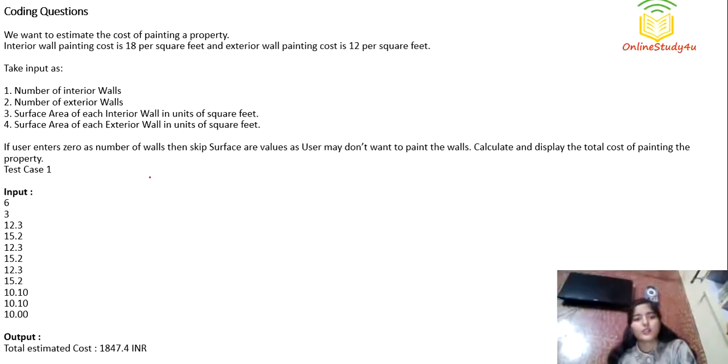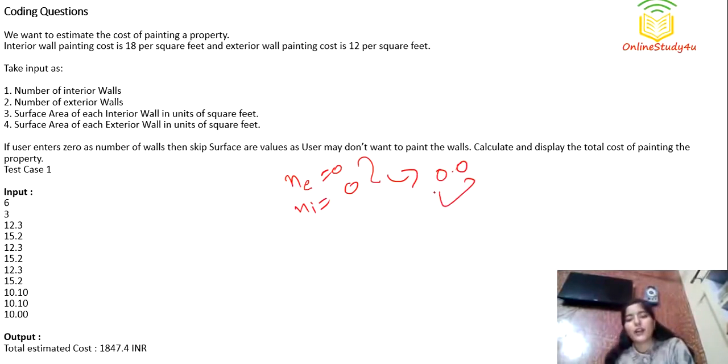Now here an extra line is given to us. If user enters 0 as number of walls, then skip surface area values as 0. User may not want to paint the walls. So suppose if user is giving interior and exterior walls as 0, so in that case what will be the total cost? That is 0.0. So just simply that is what you have to print.